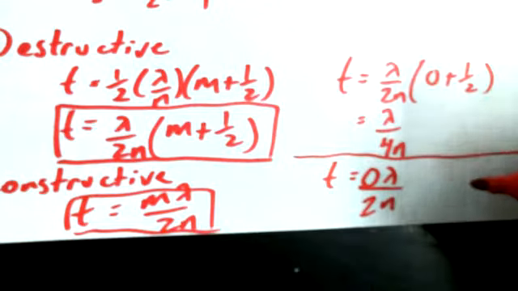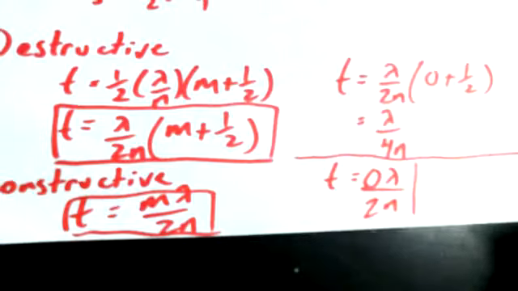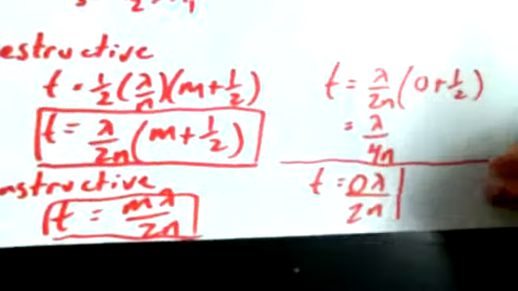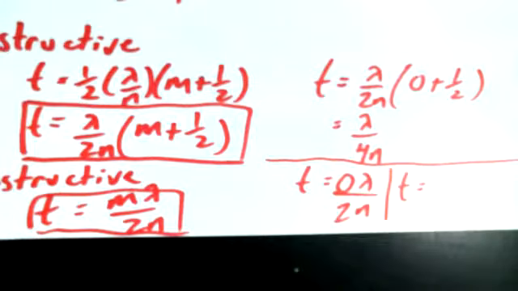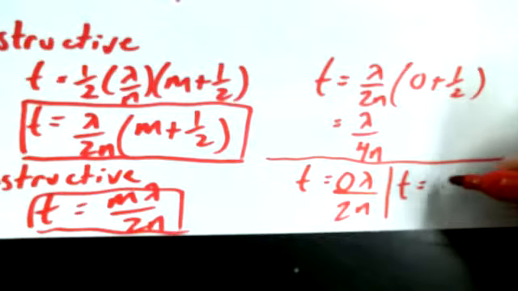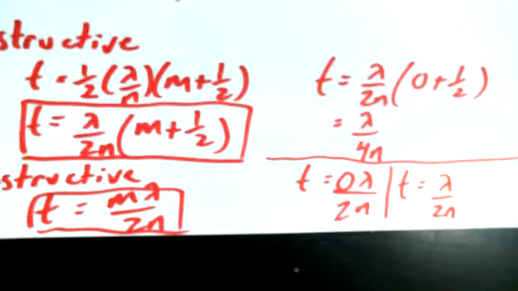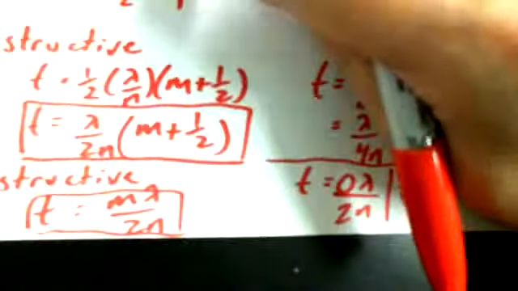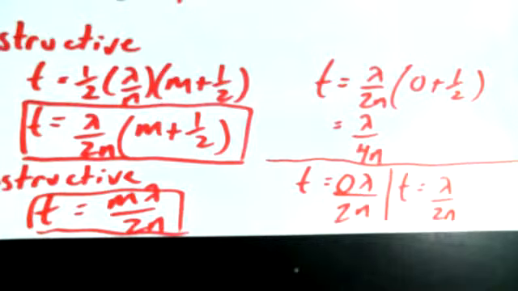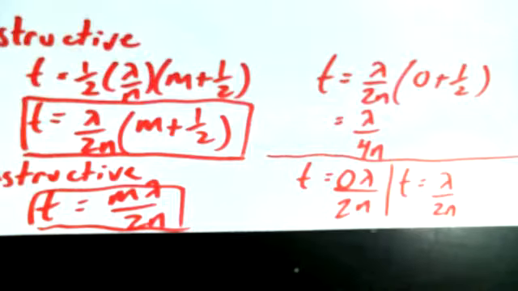Now the next non-trivial thickness for constructive interference would be when m is equal to 1, and so that would be thickness is equal to 1 lambda over 2n, or half of a wavelength. So half of a wavelength of thickness in this center medium would be the first non-trivial constructive interference point. I mean, to say that you have a thickness of 0, I'm just saying it's a little bit trivial.